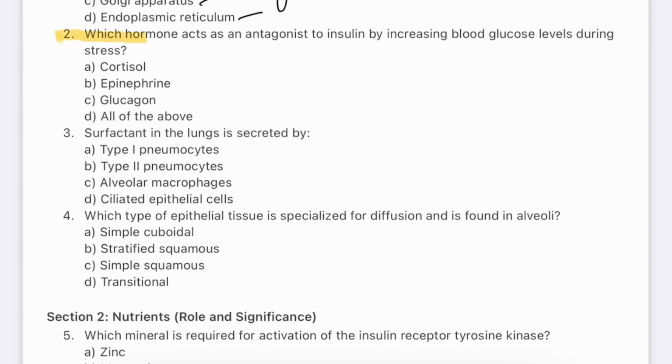Question number 2. Which hormone acts as an antagonist to insulin by increasing blood glucose level during stress? Cortisol, epinephrine, glucagon, all of the above. The answer will be D.